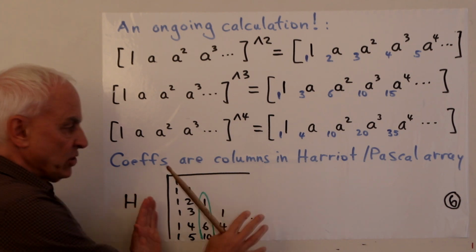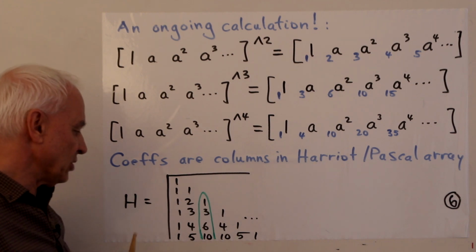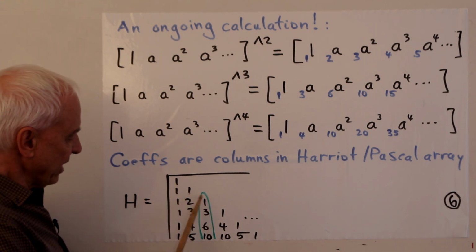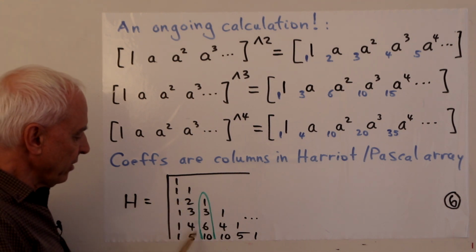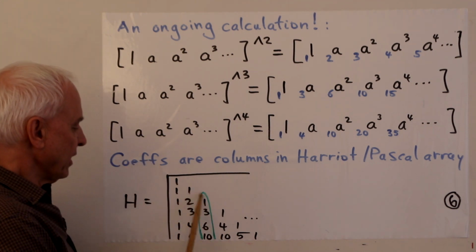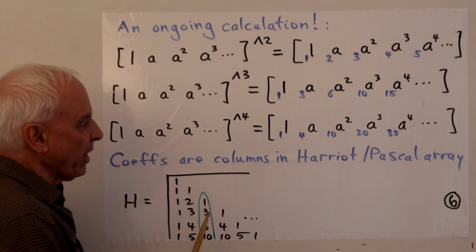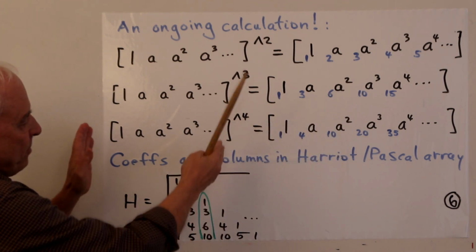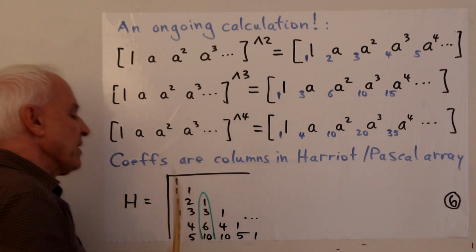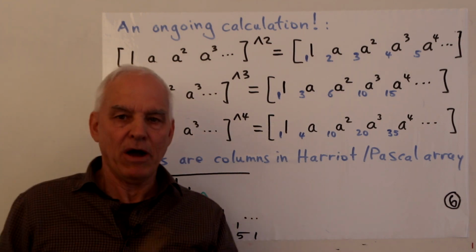So what we're doing here is touching base with one of our favorite objects, the Harriot-Pascal array. It features prominently in the algebraic calculus, and of course in many other areas of mathematics. So we can think about it like this: it's like a Pascal triangle. And the columns here, the Harriot columns, are ongoing, okay? Any one of these columns, like triangular numbers, pyramidal numbers, etc., and higher versions of them, will naturally appear as coefficients of something like a binomial series, but in the caret world, involving these basic geometrical boxes.